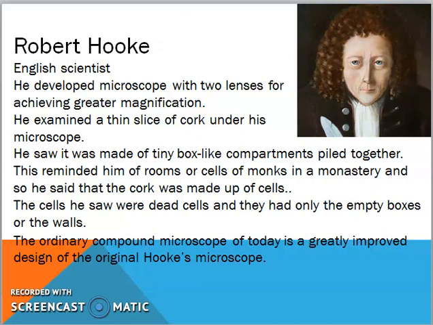The cells he saw were dead cells and they had only the empty boxes or the walls because the cells were not live. So he couldn't see any organelles in that. He only saw that the cells were empty boxes or they had only walls. So he named them cells.